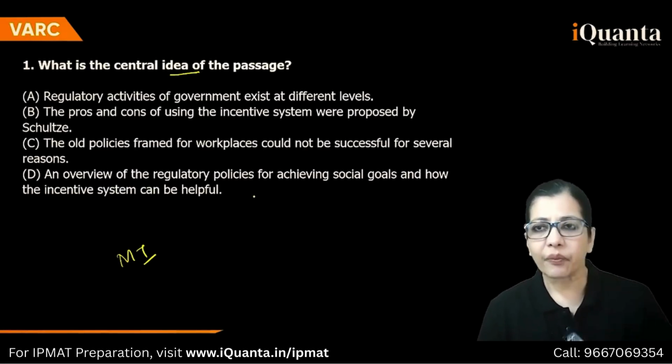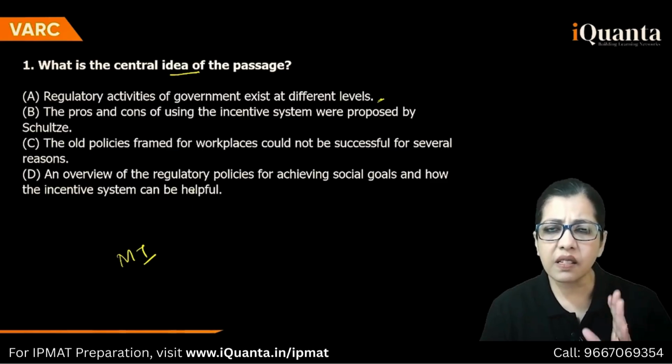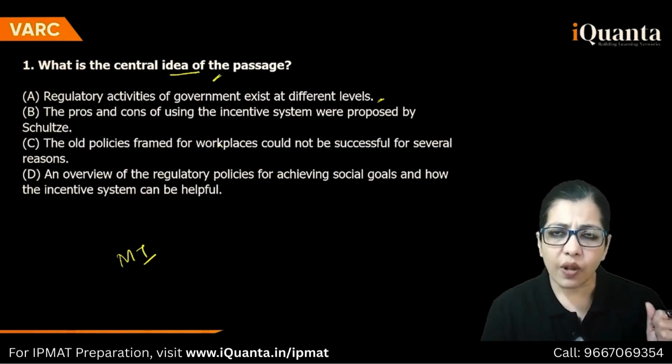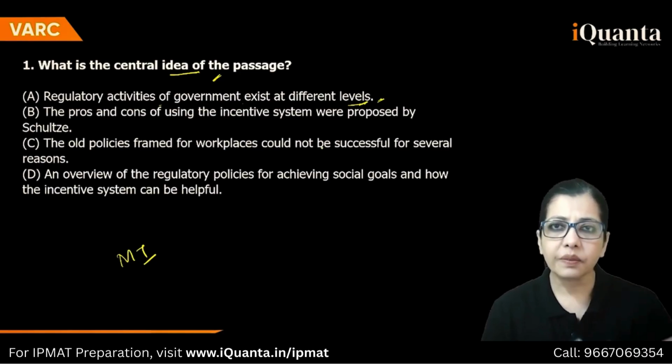First, main idea. What is the main idea of the passage? Regulatory activities of government exist at different levels. Okay, but where is the new system? And where is the criticism? So central idea need not be a summary, but it has to have the main point na. Regulatory activities of government exist at different levels. Tone bhi nahi pata chal raha hai yahan to. They are bad or they are good or what. So this is just not the main idea.